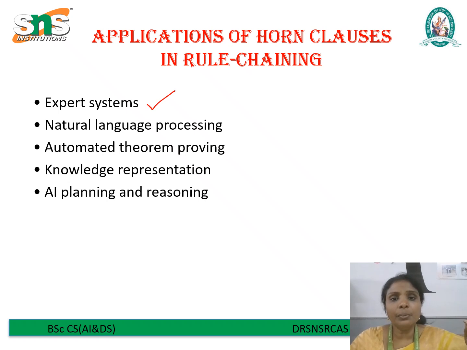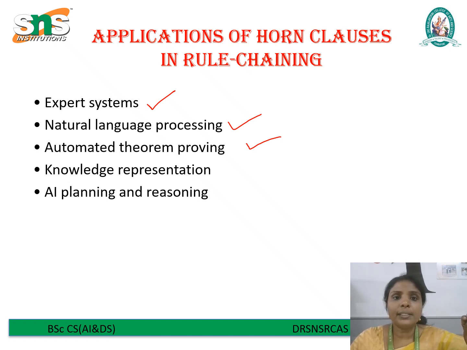These are AI systems designed to mimic human experts in specific domains like medical diagnosis or troubleshooting. They use facts, rules and rule chaining to provide recommendations or solutions. Next one is natural language processing. It helps in analyzing and understanding human language by representing grammar rules and applying inference to process queries or sentences. Next one is automated theorem proving. In mathematics and computer science, Horn clauses are used in systems that can automatically prove theorems by applying logical inference systematically.